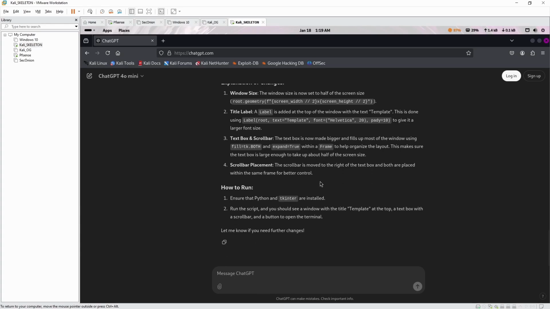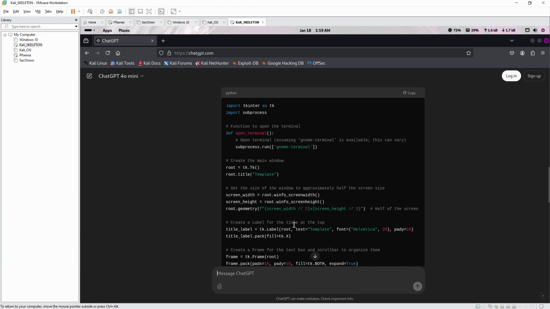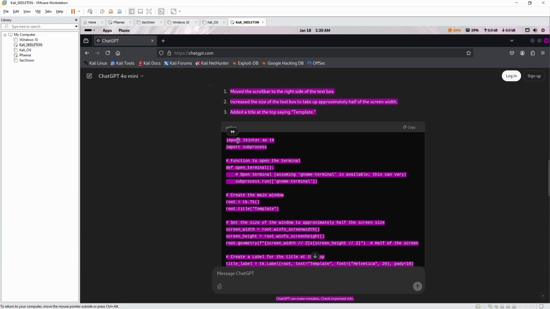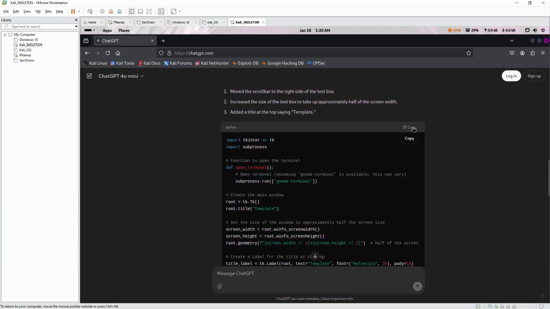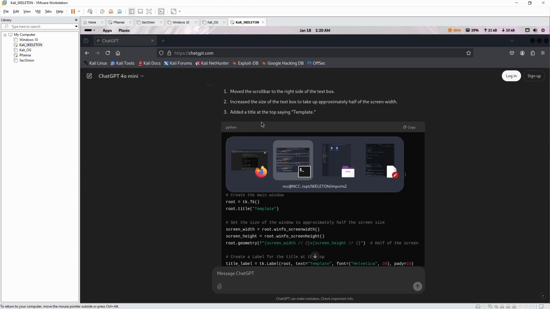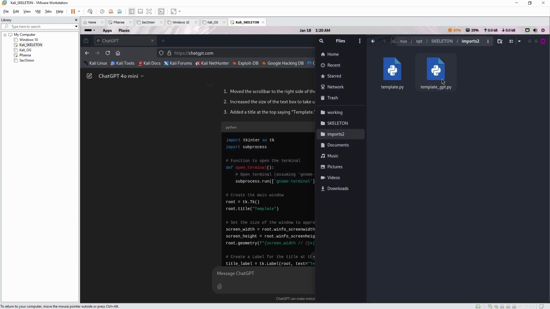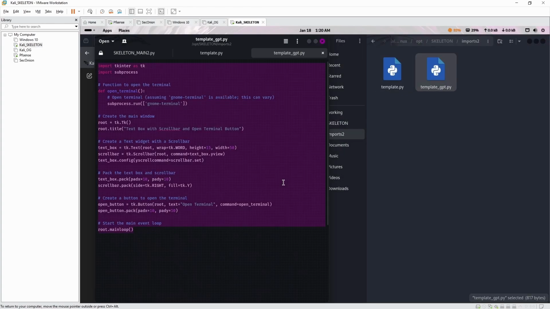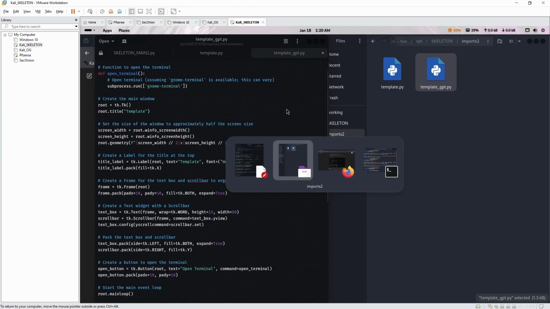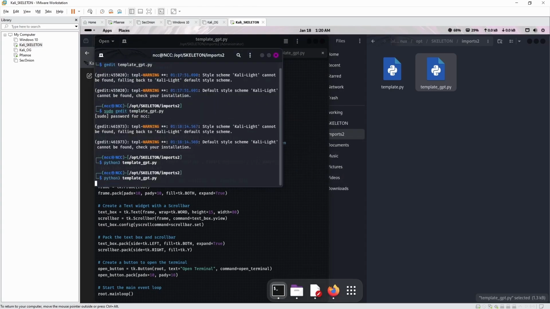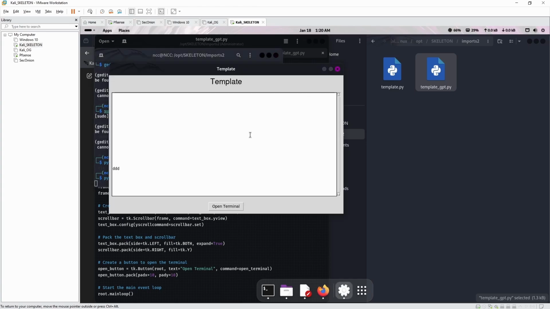Very, very impressive. And Tkinter is already installed. By the way, use pip to install Python libraries. Pip for Python. Can I go Control? Oh, no. Control A. Copy. Oh, look at that. Perfect. Control A, Control V, Control S, and let's have a look. Better. Yeah, look at that. Voila.